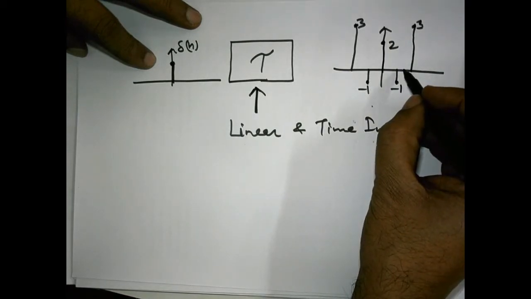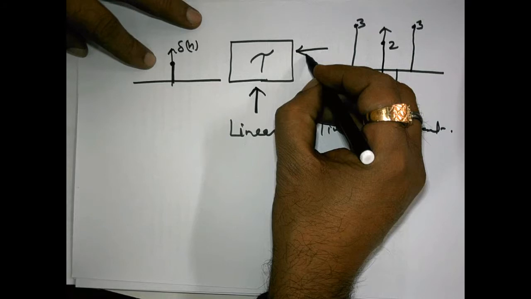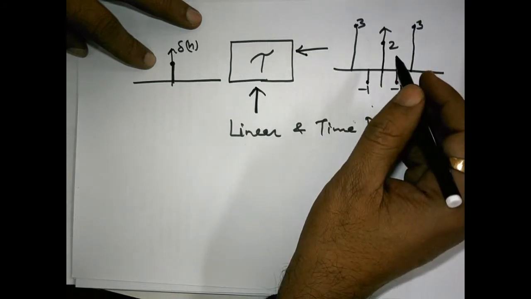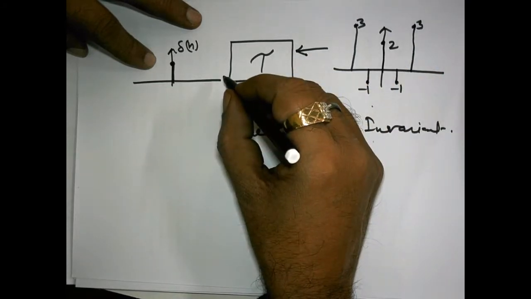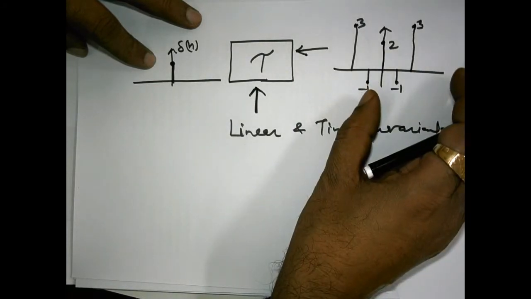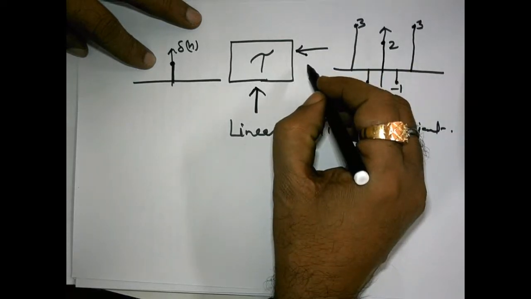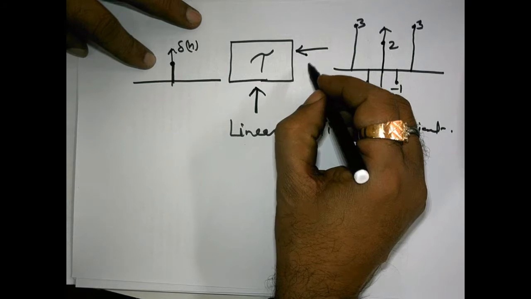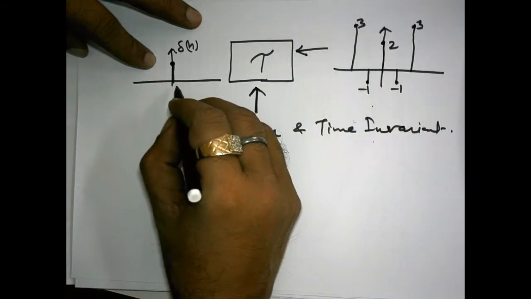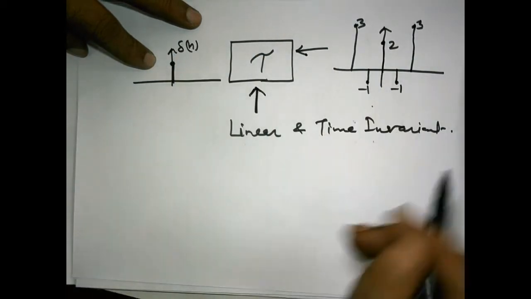This output is called the impulse response of the system, meaning how this system is responding, how this system is giving its output if we give an impulse as input, right? So this kind of response is known as the impulse response of the system. And if we know how this system is behaving with an impulse, then we can very easily determine how this system will behave if we supply any arbitrary input to this system.